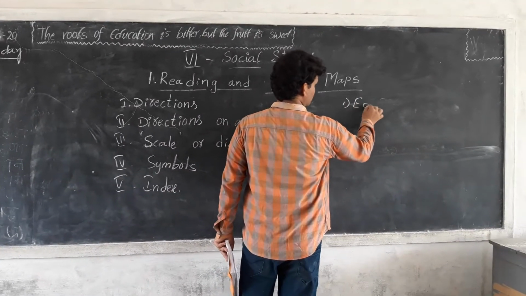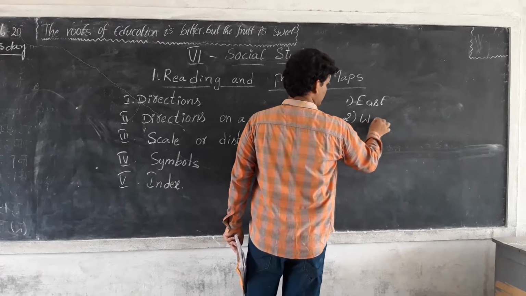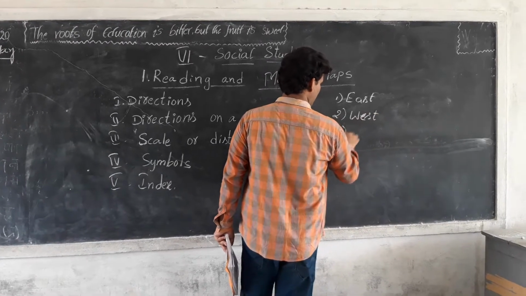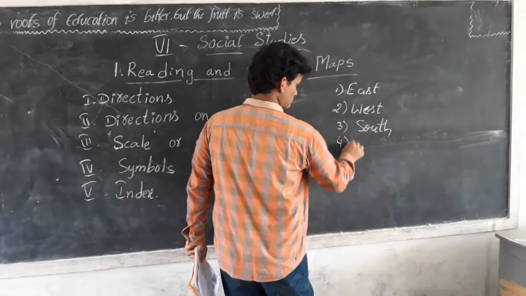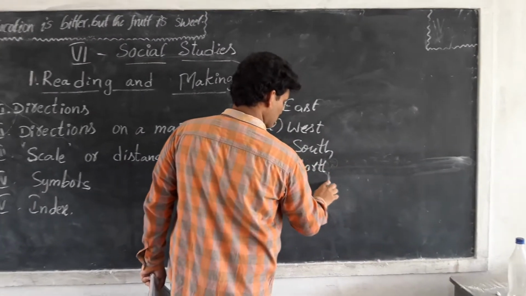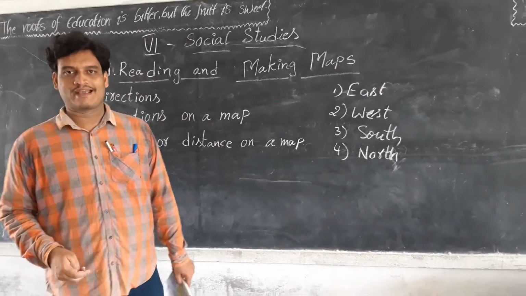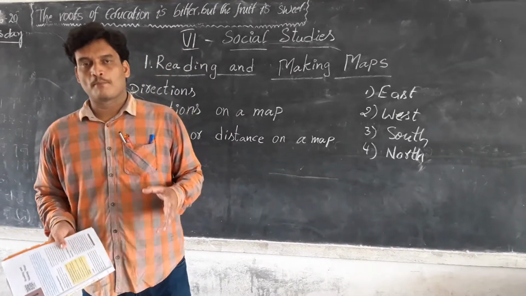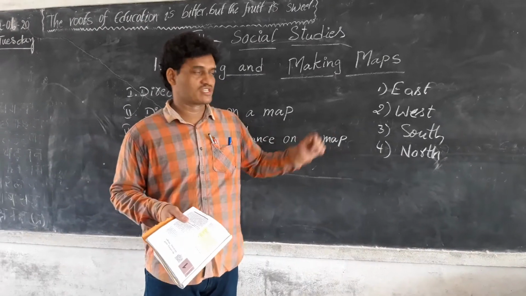East, west, south, and north. These are the 4 directions. So to understand maps or to prepare maps, first we must know the directions.